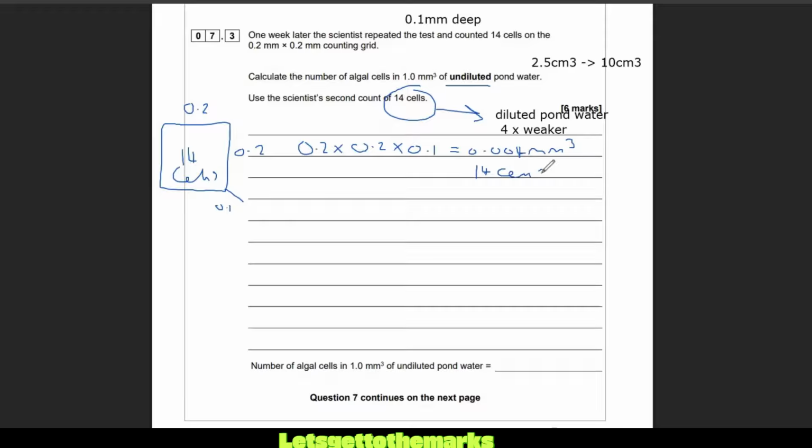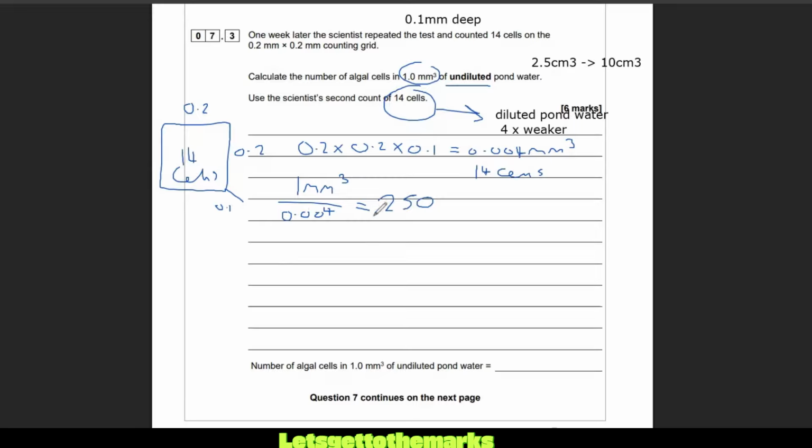So how many lots of these grids, how many lots of 14, are in 1 millimeter cubed? So what I want to do is go 1 millimeter cubed divided by 0.004 and find out how many of these I can fit in 1 millimeter cubed. And the answer is 250 of these slides.